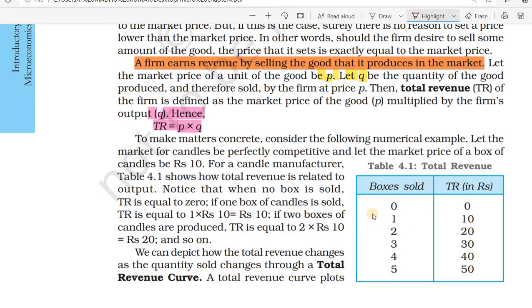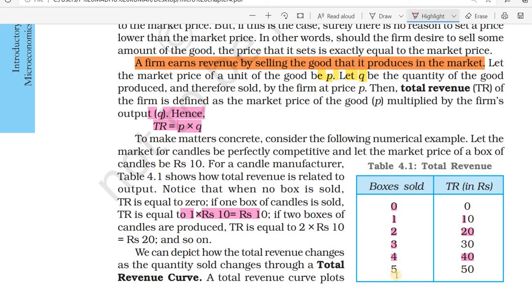Here in this table you can see boxes sold 0, 1, 2, 3, 4, 5. Total revenue is 0 when nothing is sold. The price is given as 10 rupees, so 0 into 10, 0; 1 into 10, 10; 2 into 10, 20; 3 into 10, 30; 4 into 10, 40.